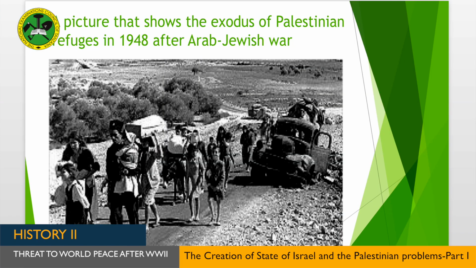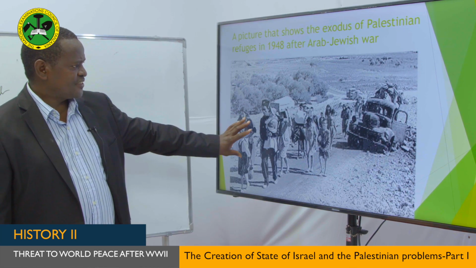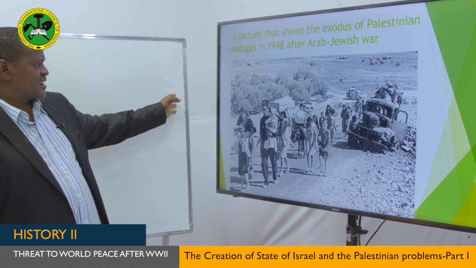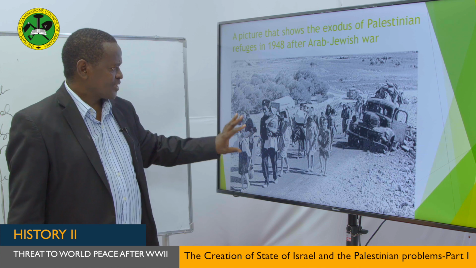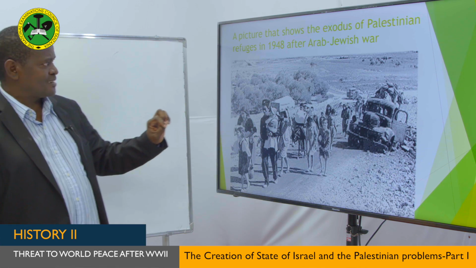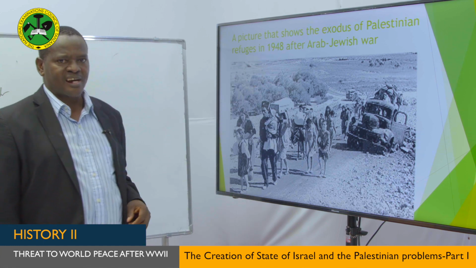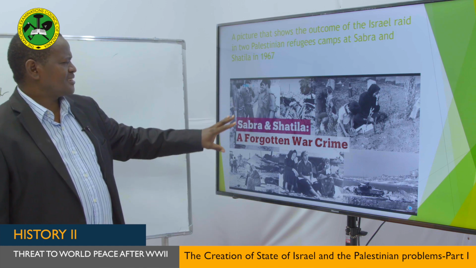My dear students, as you can see, this is a picture which shows the Palestinian people leaving their homeland after the 1948 Arab-Jewish War. Maybe they are going to neighboring countries like Jordan, for instance. Others went to Egypt, others went to Syria, and so on. This shows that the Palestinians became refugees the moment the new State of Israel was established, because of the war fought between the Arab nations and the Jews.